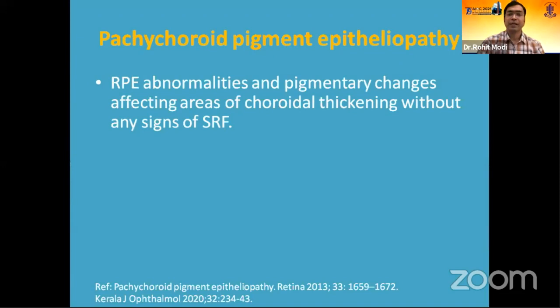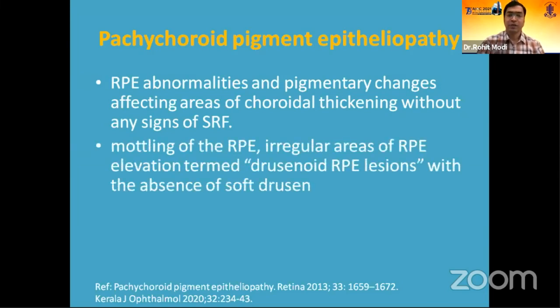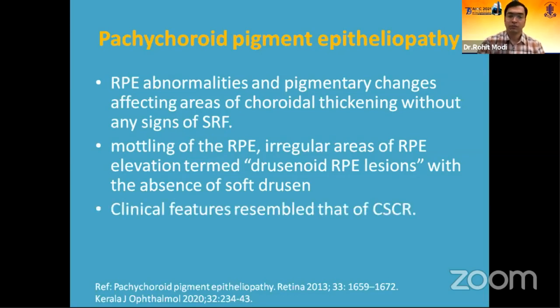And pachychoroid pigment epitheliopathy is basically RPE abnormalities and pigmentary changes affecting the areas of choroidal thickening without any signs of SRF. And basically, this is a part of the spectrum of pachychoroid, which also includes PCV. Mottling of RPE, irregular RPE elevations termed as drusenoid RPE lesions with absence of soft drusen.